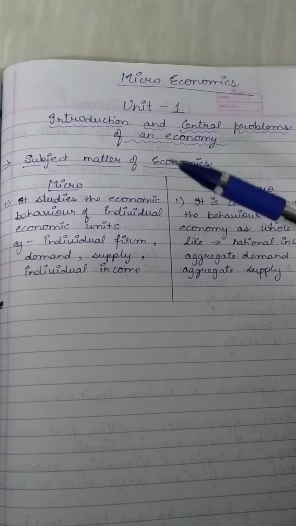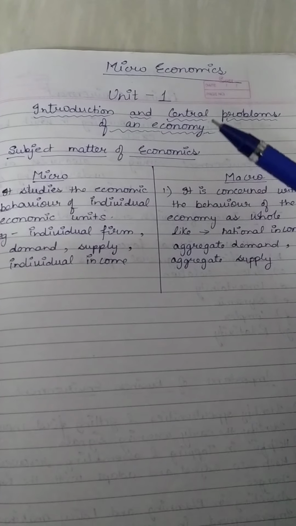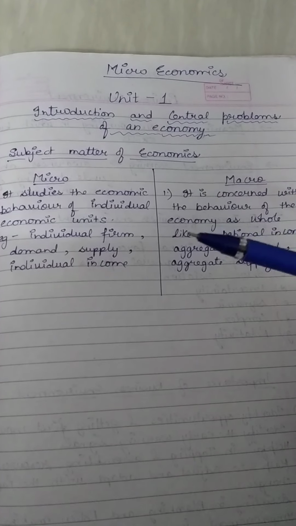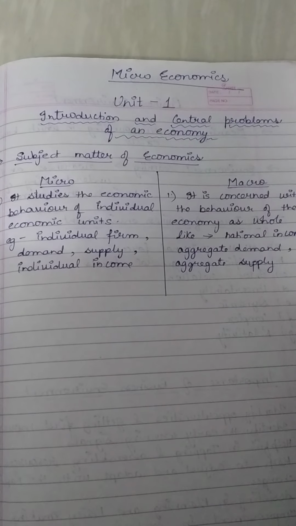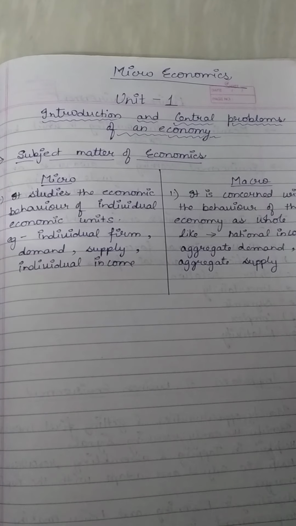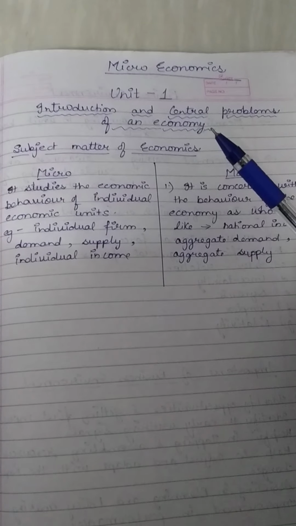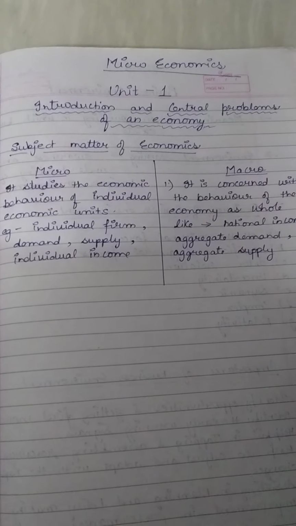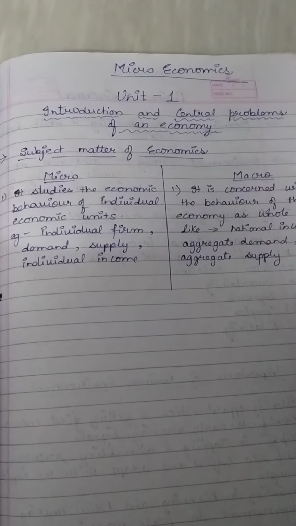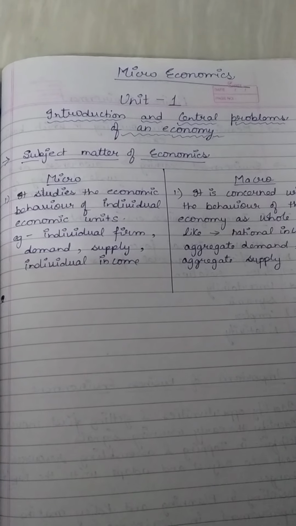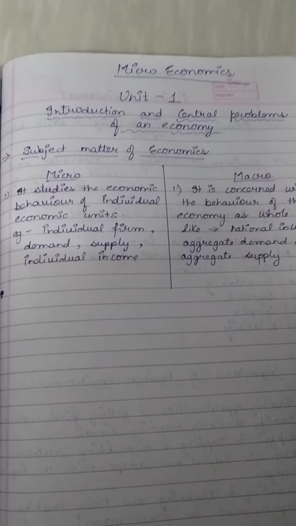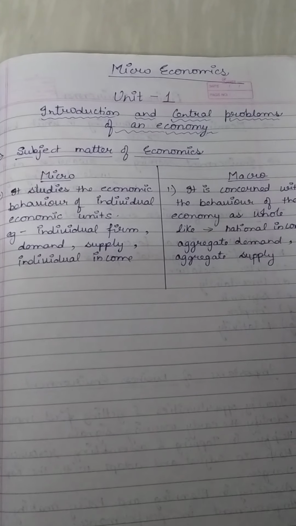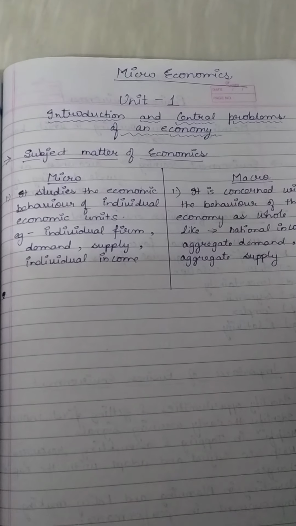We know that you have already studied economics in the 10th standard in social science. As a social science, it studies the economic behavior of the people and economic phenomena. But what is the need to read economics separately? What is the definition of economics? As a society, we have to decide how the resources can be divided among the people, and how they can be utilized effectively and efficiently.